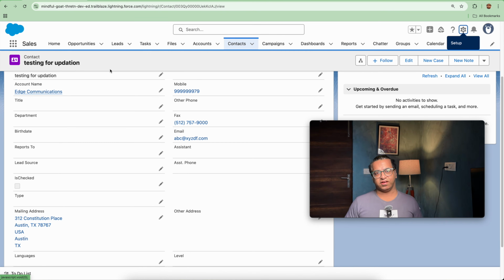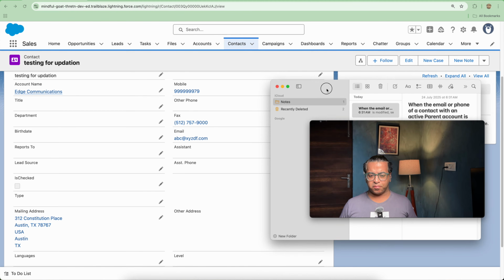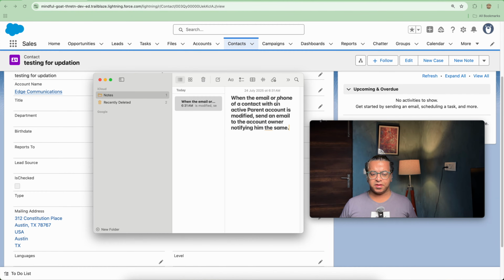We will be considering the operation that we will be doing. So our main problem statement is when an email or a phone of a contact with the active account is modified. So we are doing an update operation. So the next question is, do we need to go with before update or after update? The answer is after update. As soon as the update is done, we need to proceed with sending the email to the user. So let's start with this scenario.